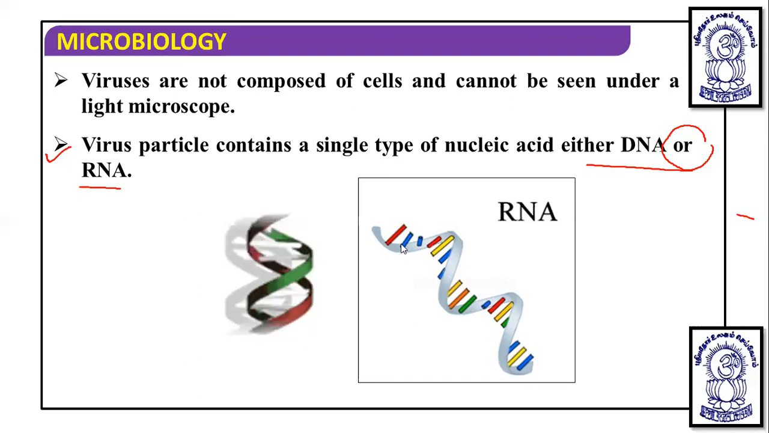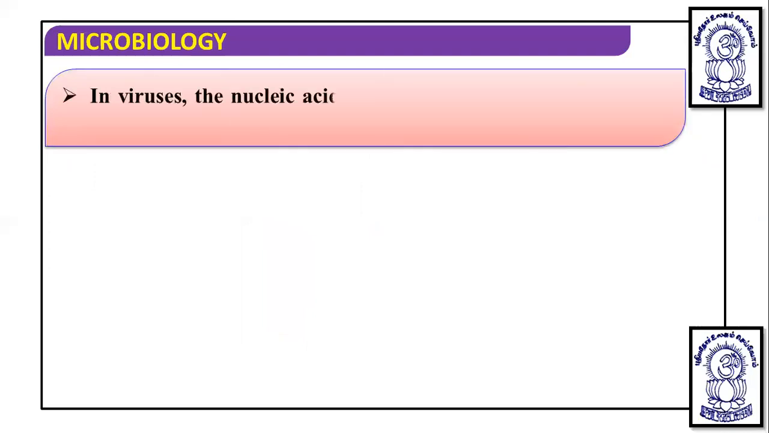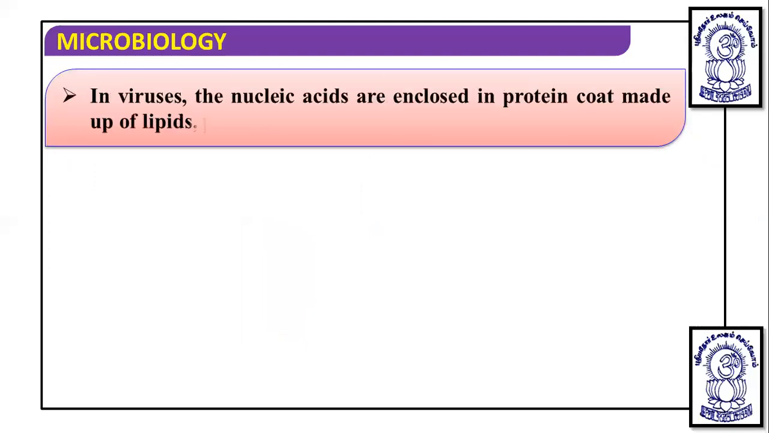Then, if we go on talking further, we come to know that in viruses, the nucleic acid is enclosed in a protein coat. In viruses, what is found? Nucleic acid is found. Either it is DNA or RNA, but this DNA or RNA is enclosed within a protein coat. And this protein coat is made up specifically of protein. And outside the protein coat, there is an envelope which is made up of lipid, protein and carbohydrate.